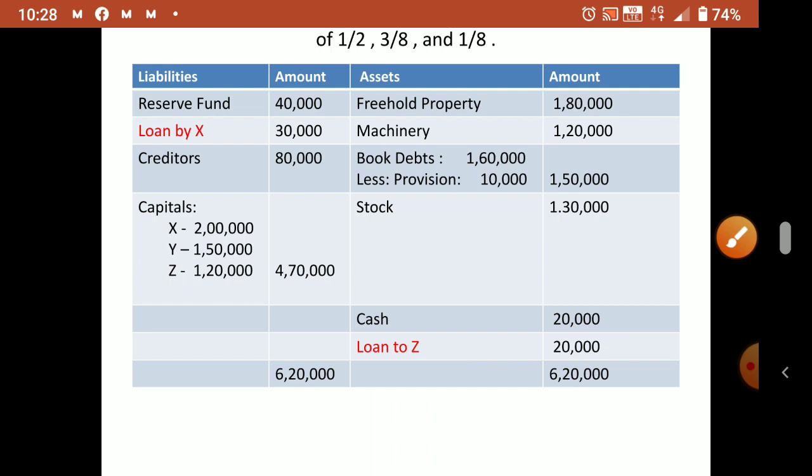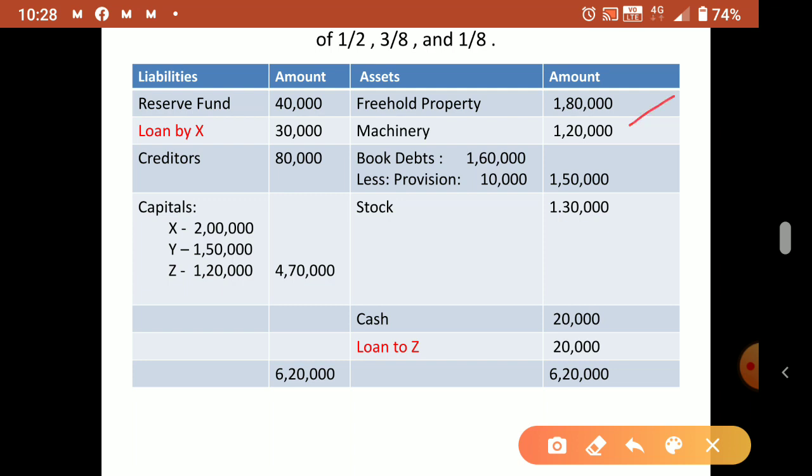Now creditors, an outside liability, you have to transfer to the realization account. Capitals go to the capital account. Okay, now this side, freehold property, an asset, will transfer to realization. Machinery also will transfer to realization. Book debts means debtors. Book debts, not bad debts. Book debts are debtors. So these debtors 1,60,000 will transfer to realization. 10,000 will transfer to the credit side of realization. So assets will go to the debit side. This already we discussed. Provision will go to the credit side.